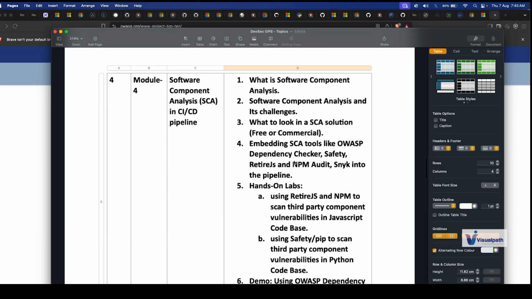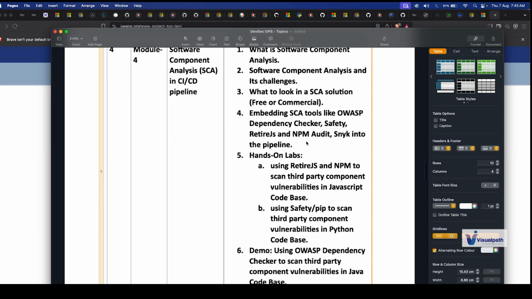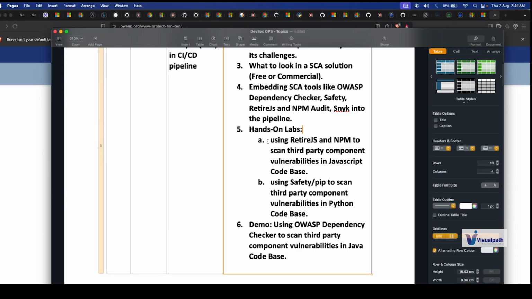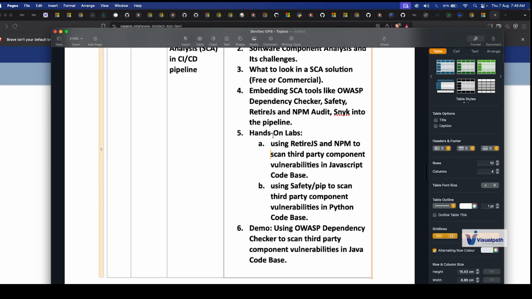Then in module 4, we'll understand what software composition analysis, or SCA scanning, is, and we will see what tools we can use to do SCA scanning. We have Snyk, we have OWASP Dependency-Check. We'll see how to work with them. Here we have mentioned React and NPM, but we can use any other code base and check how the vulnerability works and how we can scan and find it in our software development lifecycle itself.